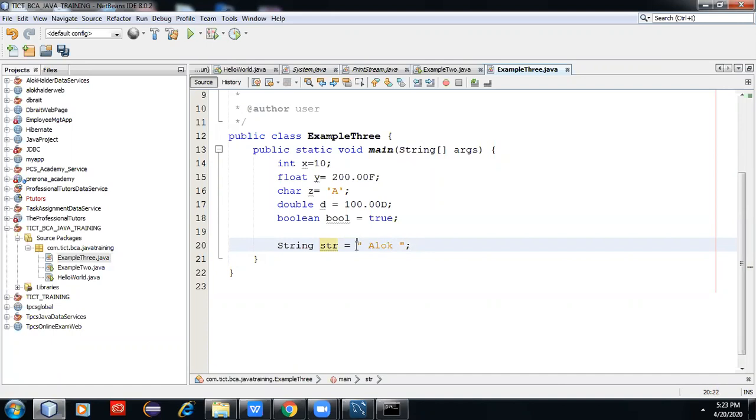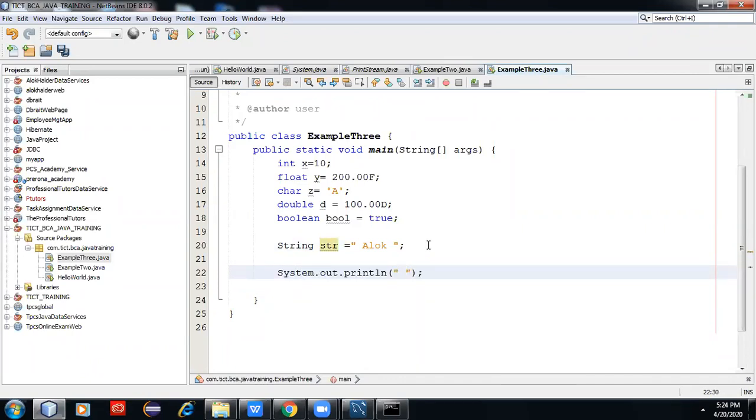Actually, you can write this or you can write like this. Actually it is doing the same. But for string, it is designed in such a way that you can write just the double quote. But here in string, it creates the object. Then you can print it out.